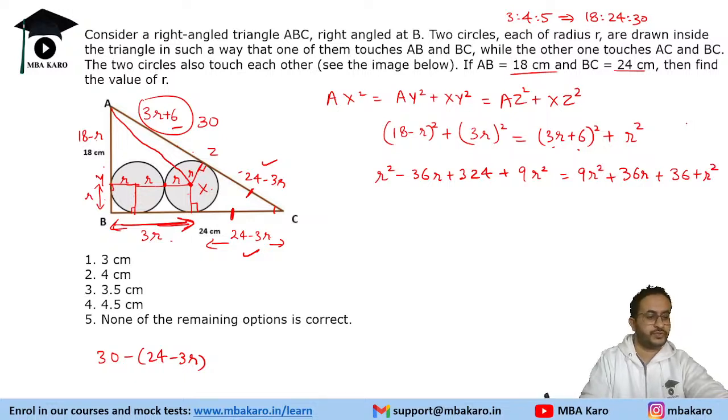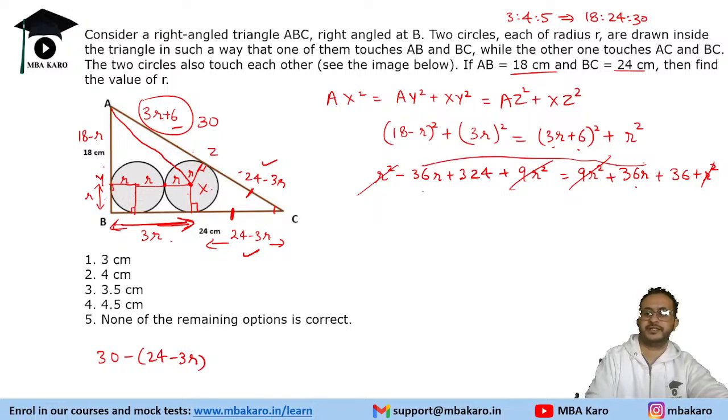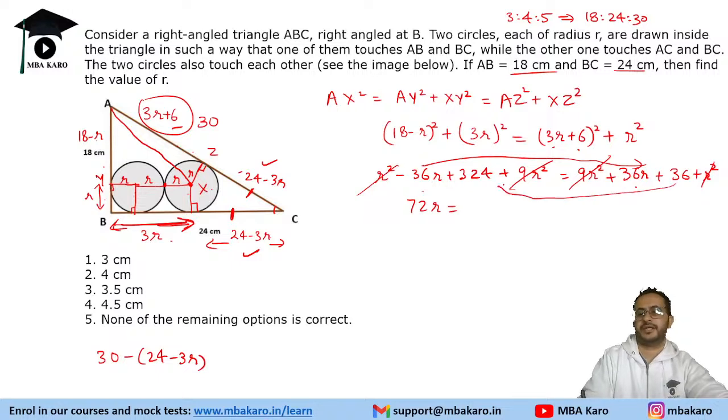Okay. So 9r square gets cancelled. r square also gets cancelled. So we have 36r and we will take it this side. It will become 72r. And when we bring it this side, it becomes 288. So we will get r is equal to 4.